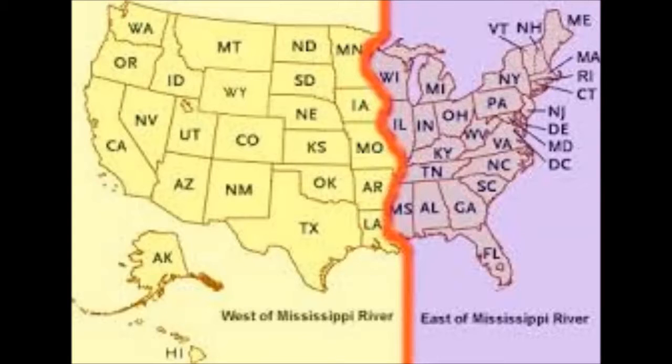The Mississippi River starts at Lake Itasca. It flows down through the center of the continental United States. It acts as a natural border for Minnesota, Wisconsin, Iowa, Illinois, Missouri, Kentucky, Tennessee, Arkansas, Mississippi, and Louisiana until it empties into the Gulf of Mexico through Louisiana.